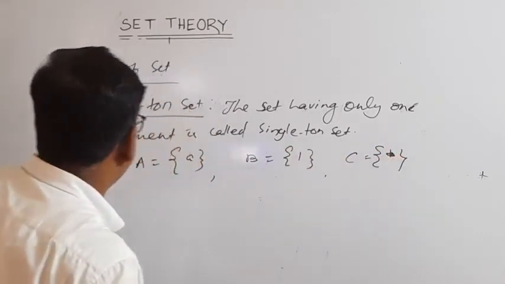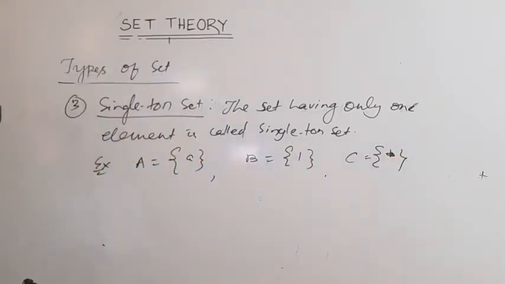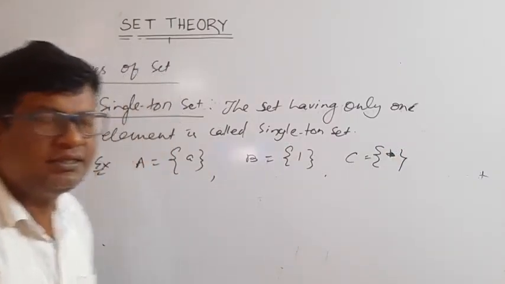These are singleton sets. Okay. So first is the finite set, number 2 is the infinite set, number 3 is the singleton set.